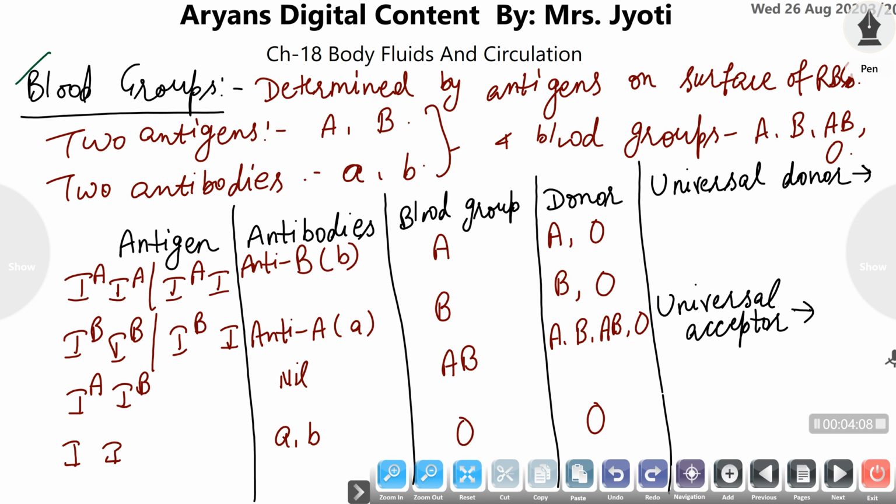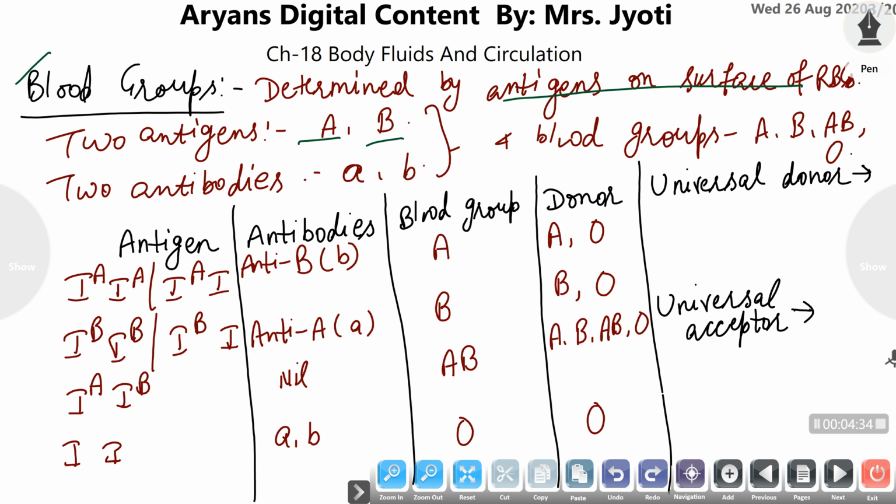So what is blood group? Blood group is determined by a set of antigens which are present on the surface of RBCs. Means the type of antigen determines the type of blood group. There are in general two antigens, which may be A or B, and the RBCs also produce some antibodies against these antigens.